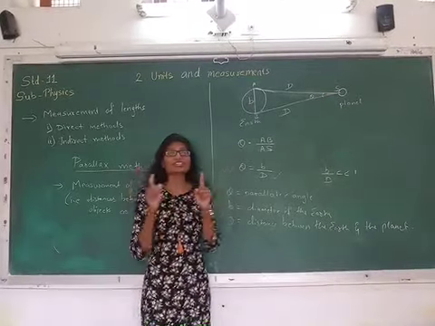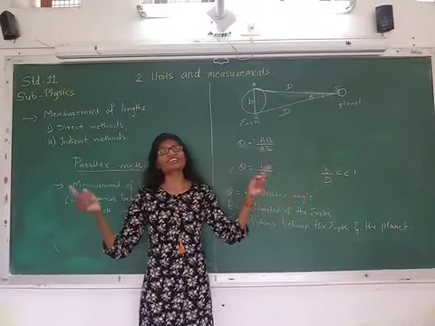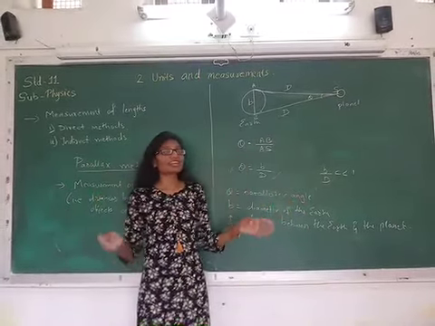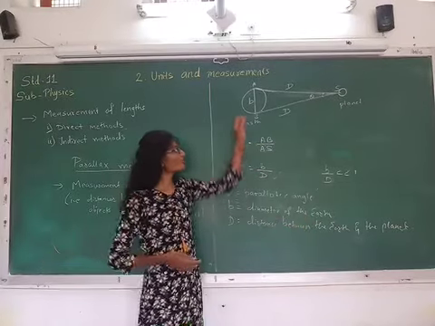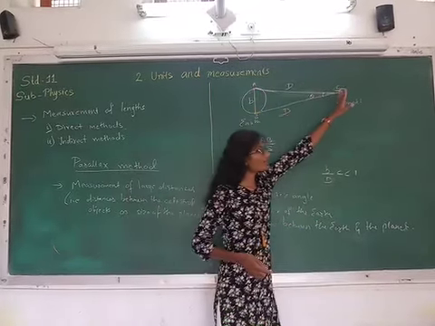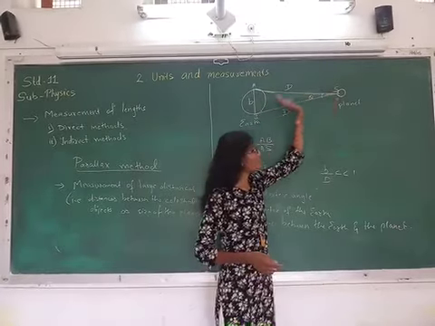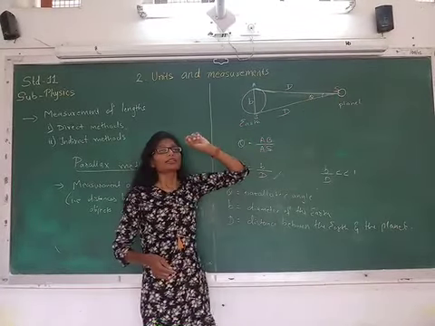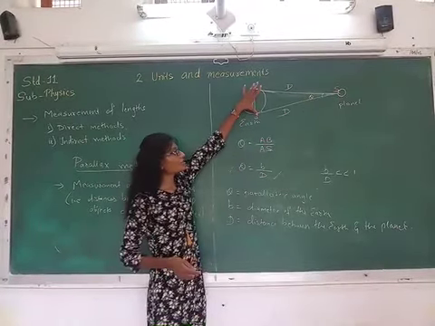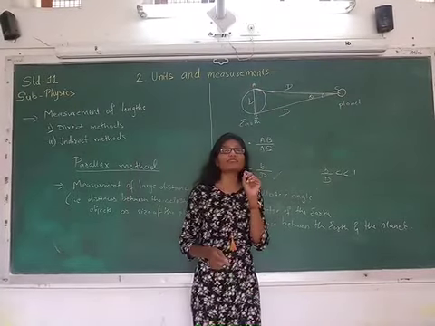Why? Because the distance between the two celestial objects that we are going to measure is very large, and when we are viewing a faraway object, a large distance object, the angle made from the observation point will be very small.